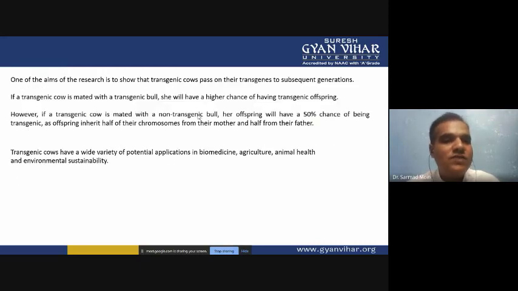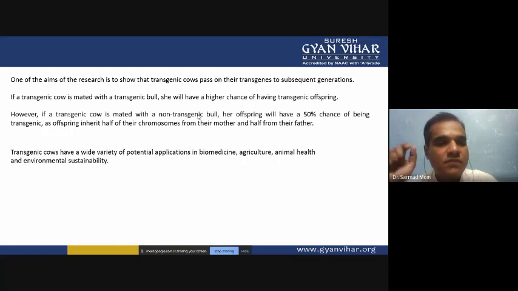One of the aims of this research is to show that transgenic cows pass on their transgenes to subsequent generations. If a transgenic cow is mated with a transgenic bull, she has a higher chance of having transgenic offspring. We can produce transgenic offspring by mating the transgenic cow with a transgenic bull, so that both transgenes will be present in the offspring, and we have more good characteristics in the offspring.